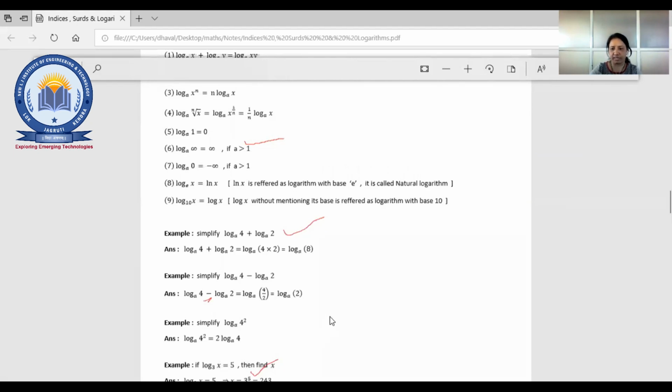Okay, I think the meeting is about to end in 1 minute or so, right? So is there any doubt? You are not supposed to re-login, right? So whatever is there for today, indices, surds and logarithm, that we have covered, right? Whatever the main laws and rules are there, all are covered. Is there any doubt in this one? You just need to remember all the things. In the next lecture, I'll ask any student, right?